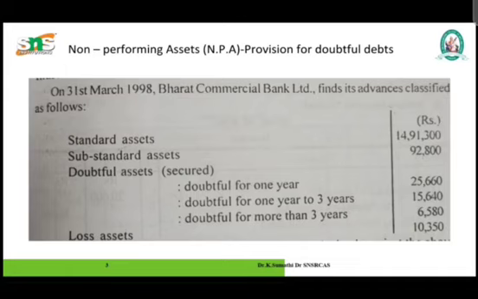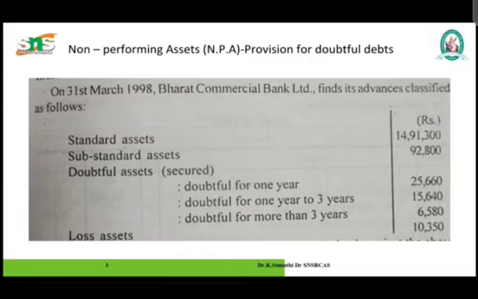And the last one is loss asset. Loss assets are those which have been identified by the bank, the internal auditor or the RBI inspection, but the amount has not been written off wholly or partly. These assets are uncollectible and of such little value that it is not desirable to show them as bank assets, though they may have some salvage or recovery value. So 100% provision is required for loss assets.